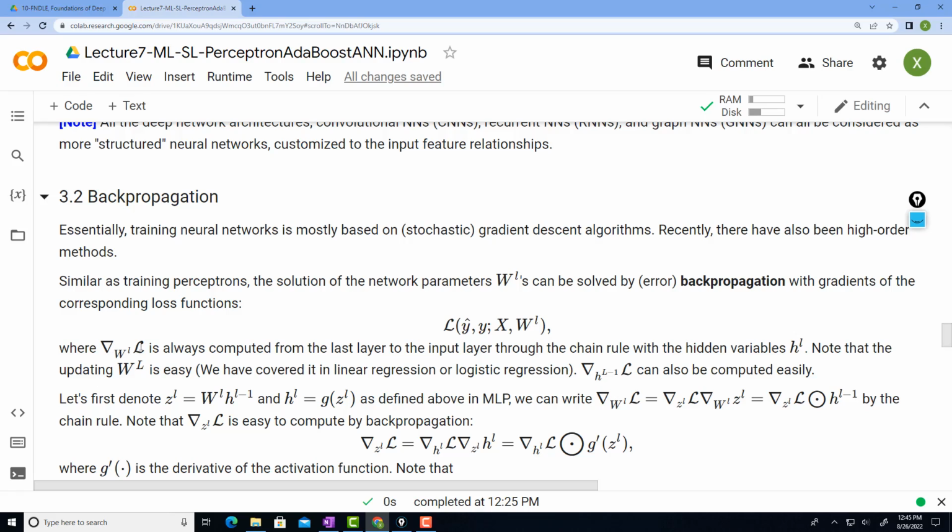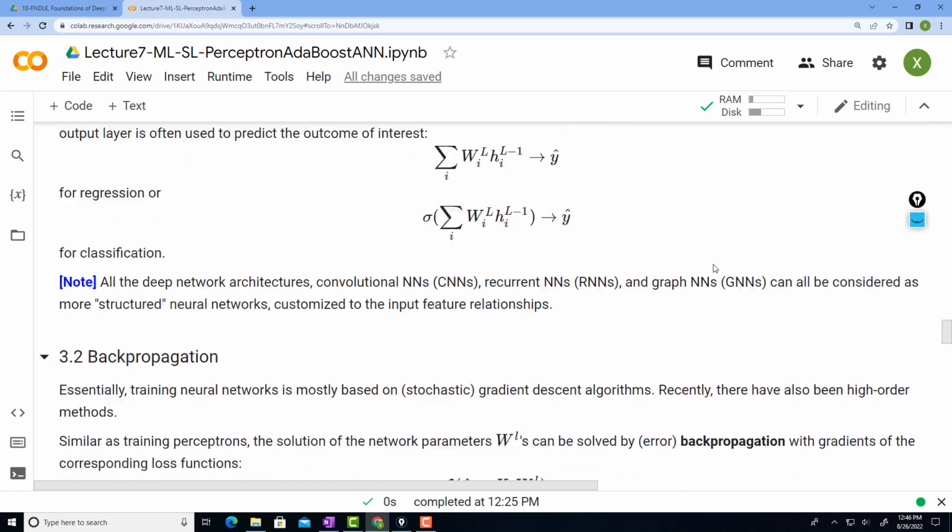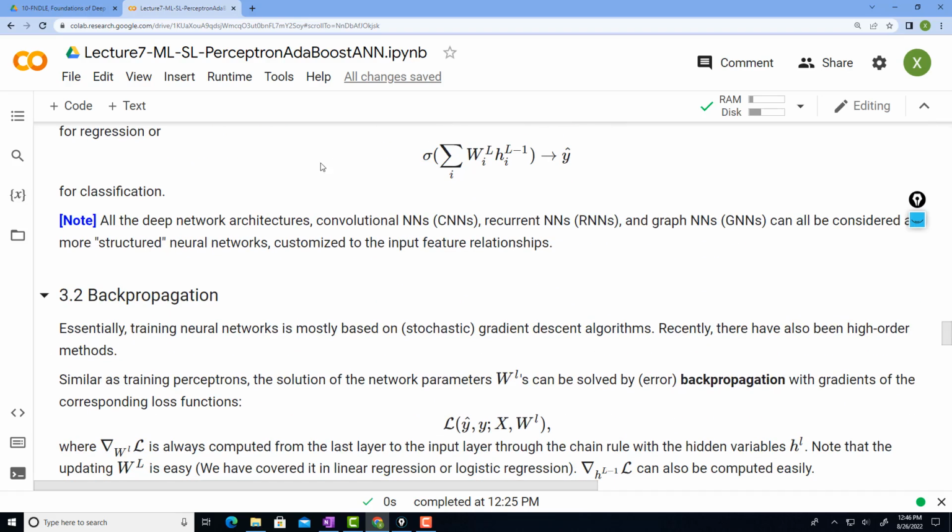So for gradient descent, you are basically trying to compute a gradient for the network parameters at each layer. But it is easy to compute, for example, the last layer, which directly gives you the output. If you only have one layer, you directly get the output, and you compute the error, y hat minus y squared. Then if you want to compute the model parameters, you can just take the derivative of the quadratic function, compute the gradient with respect to W, and then update W by the gradient descent updating equation. But what about the second last layer?